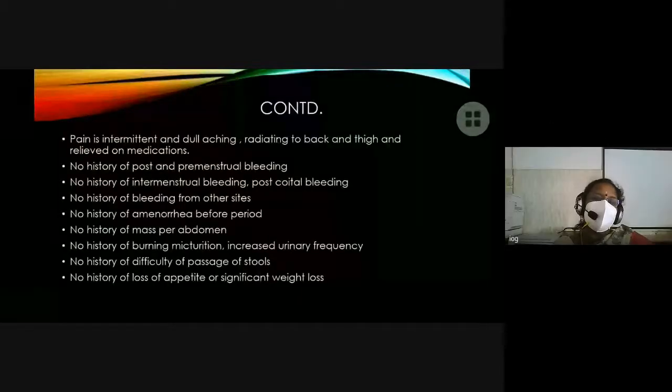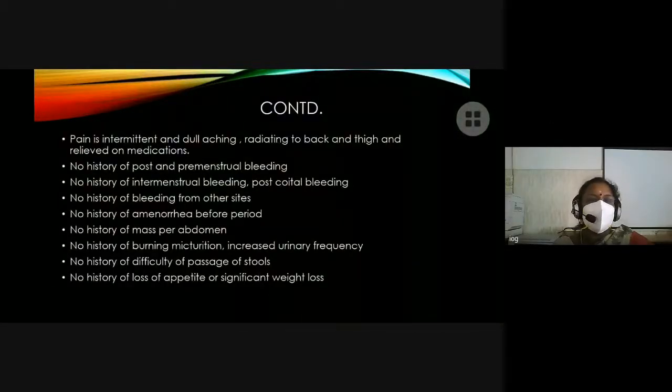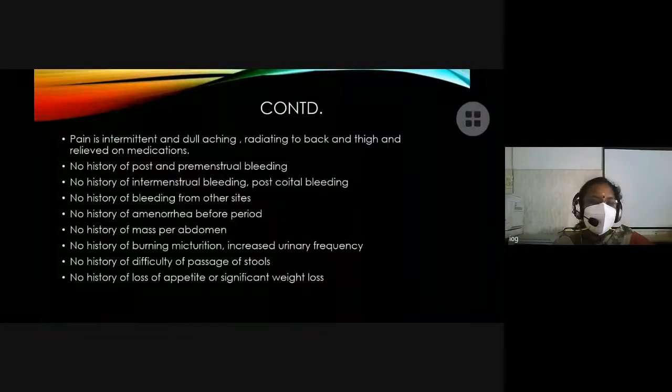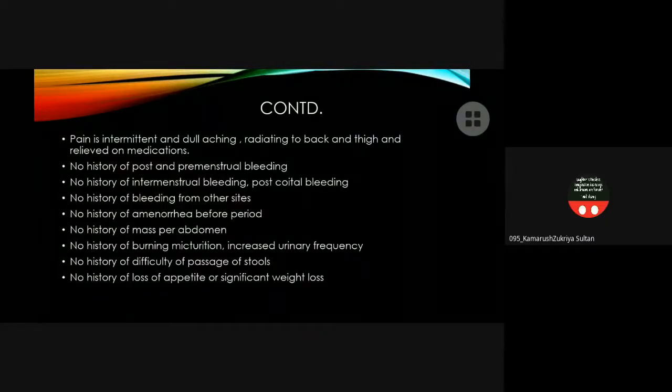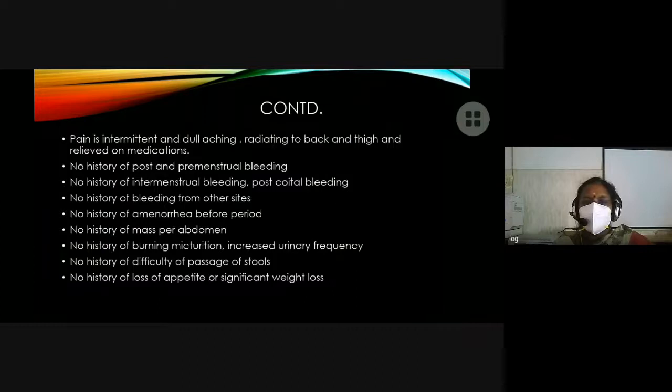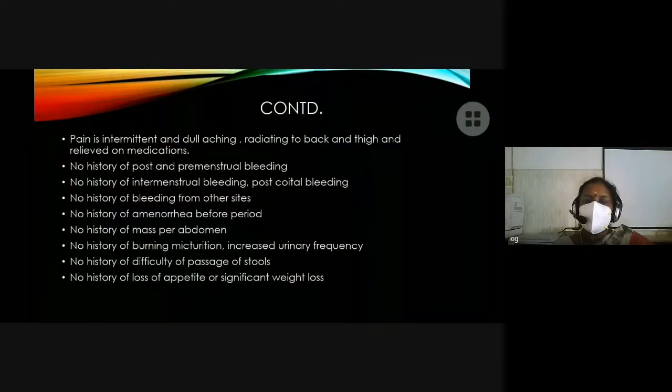Think of something which will also cause heavy menstrual bleeding, which is common in India. Anybody else? Who are the other people? Nobody is answering. I asked three, four girls.